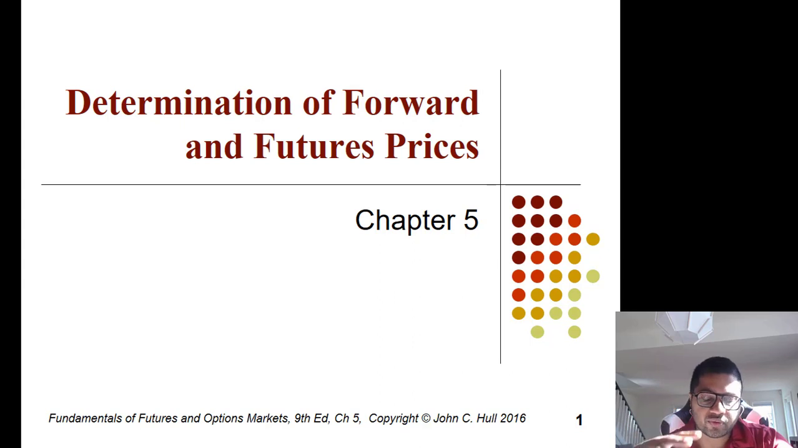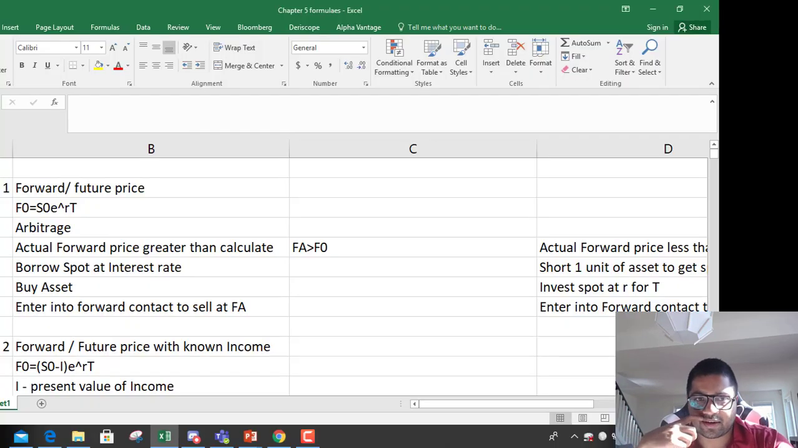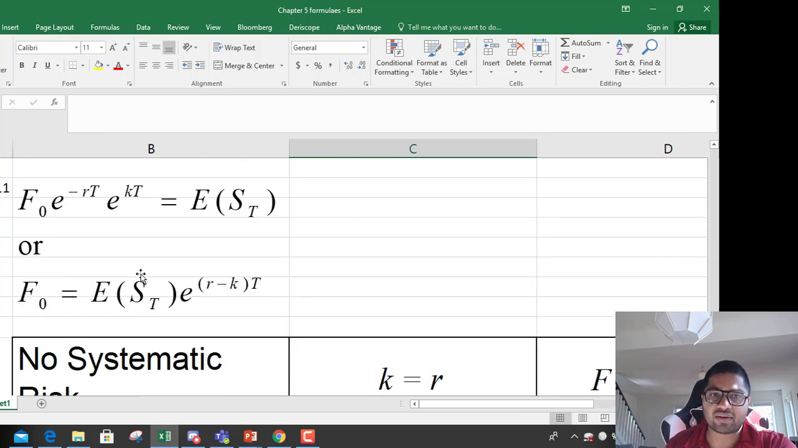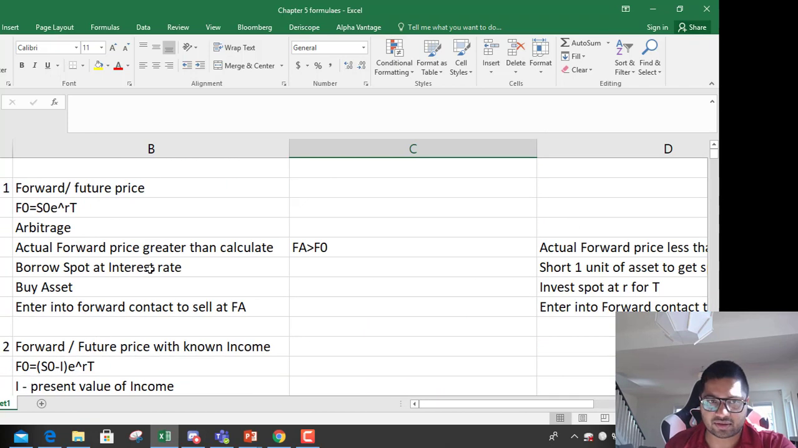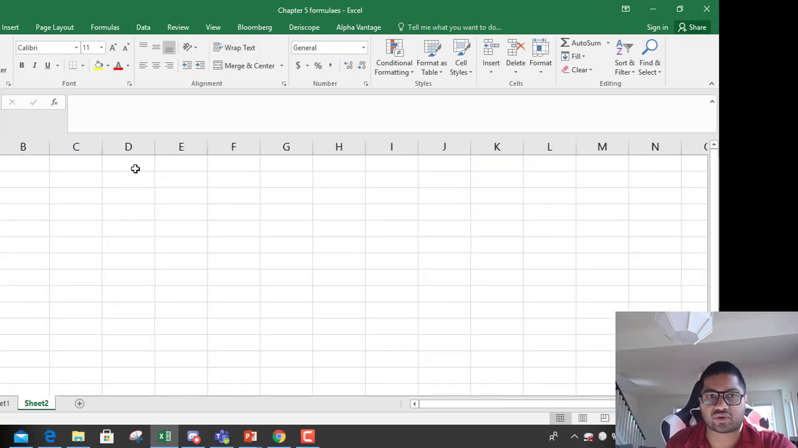So before we go through the presentation, we are going to discuss an Excel sheet. This is a short Excel sheet that I have prepared that covers the whole chapter. There are 11 points that we are going to discuss. First of all, what is a forward or a future price? I'll open another sheet and explain it to you.